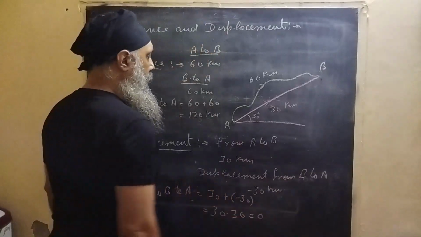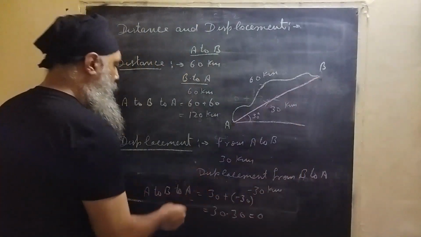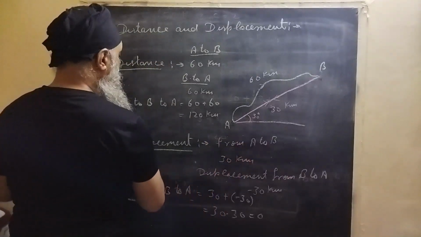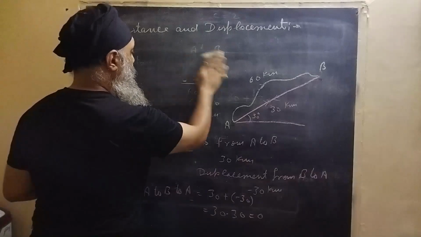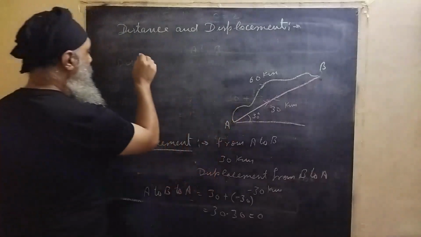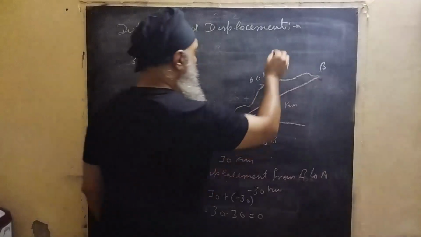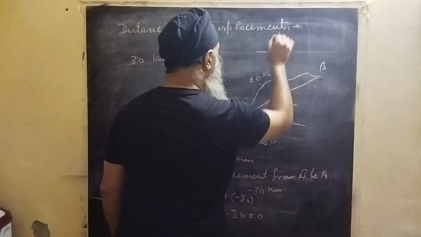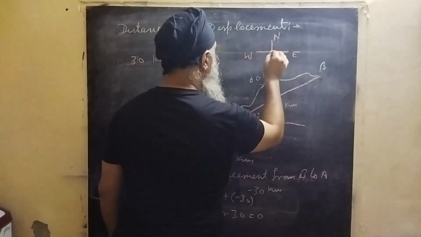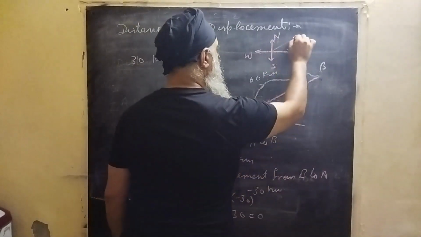So when we write the displacement, how will we write this? If displacement from A to B, we will write it as I show you. So it is 30 kilometers, but if you take directions, we always take upward as north, this is south, along that is east, and along that is west. So these are the directions.